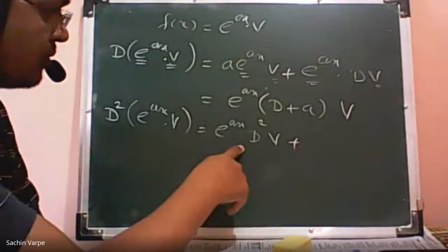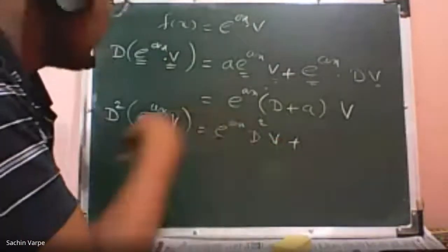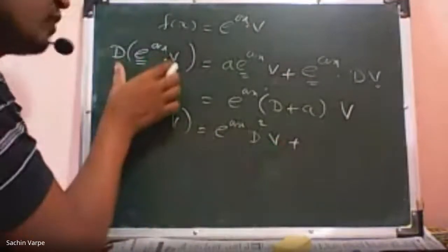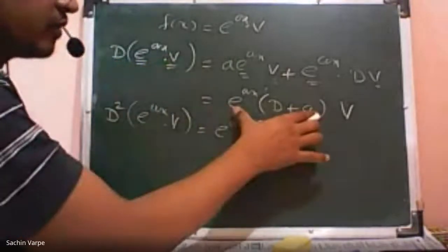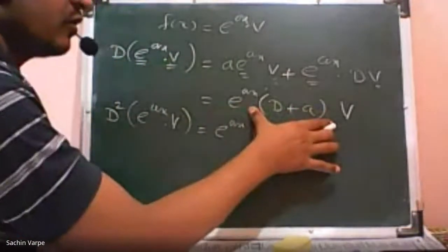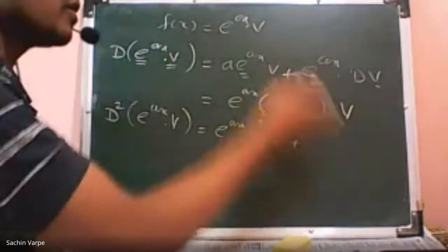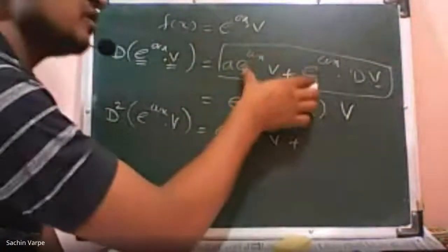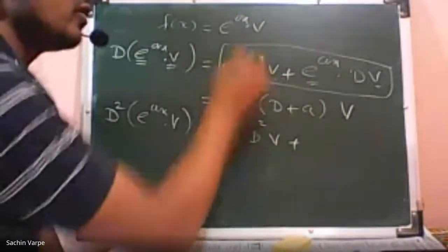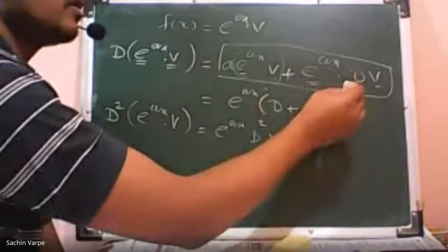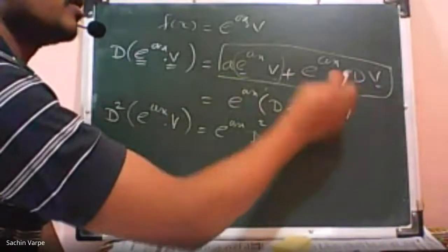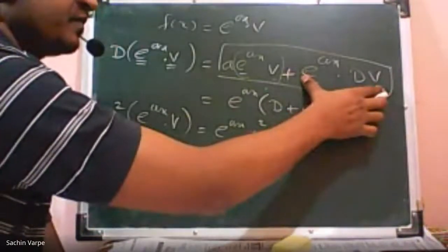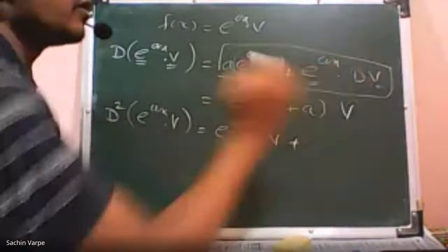Actually, here d square means the derivative of this, so we are differentiating this now. So here a into the derivative of this, plus d of this, the derivative of the whole thing.